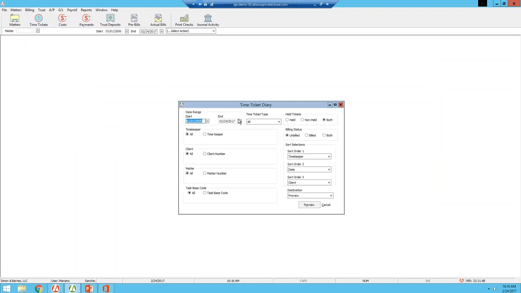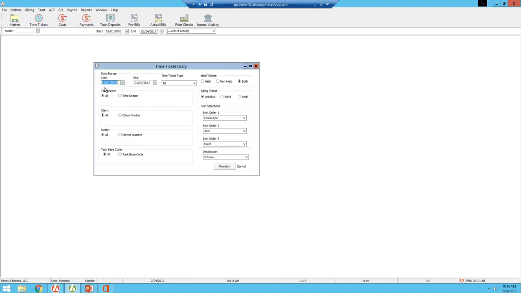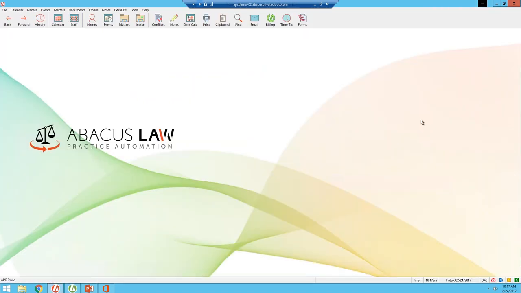One way would be if I click on the billing section here, I have a time ticket diary, and this gives me a report that I can run based on the different timekeepers, based on client, based on matter, or I can just specifically select based on the date range. I do have other filters such as billing status, so I can choose to select billed versus unbilled or both. As soon as I click preview, this is going to give me a report that shows all my time that I have captured for all the timekeepers or based on the criteria that I have selected.